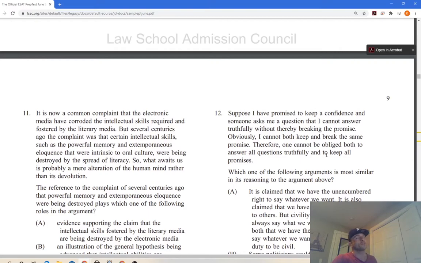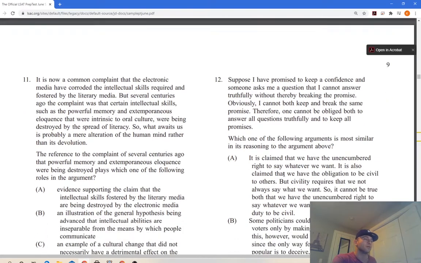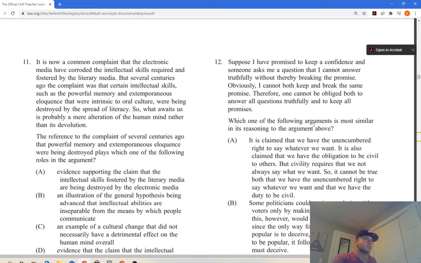So I guess you have two distinct promises you've made that don't contradict each other, but they're tied in. If you break one, you cannot keep the other. Which of the following arguments is most similar?